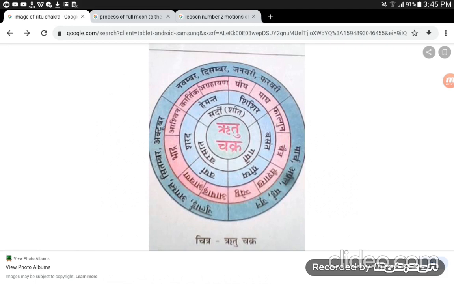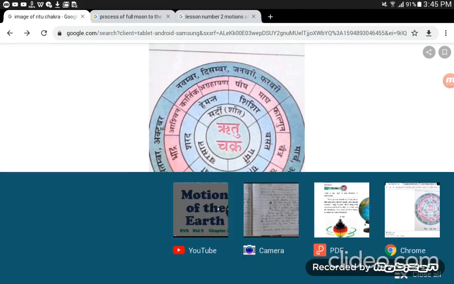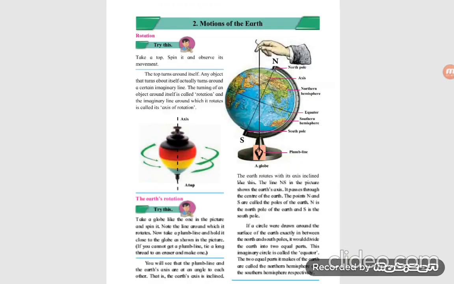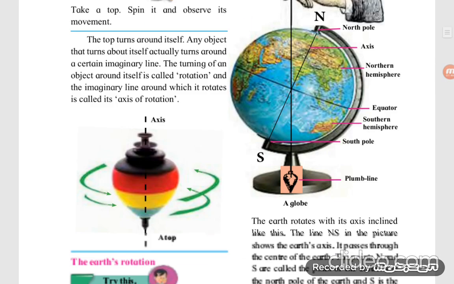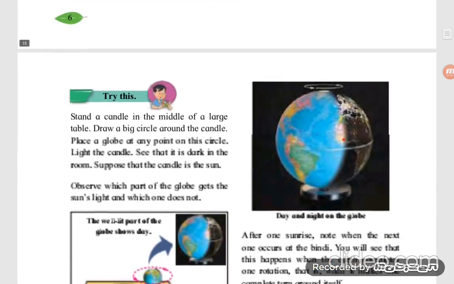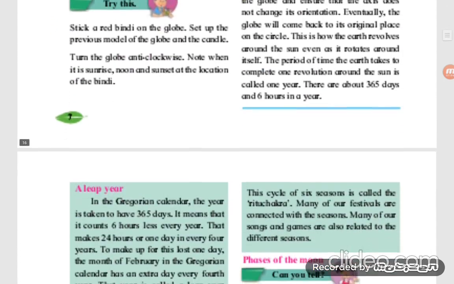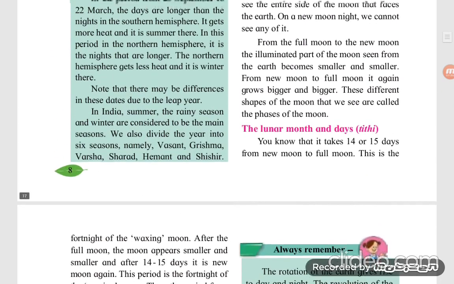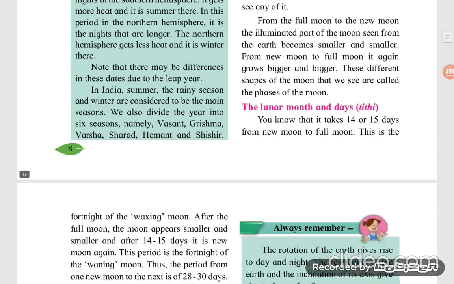The question is: can you tell the changing shapes of the moon that we see? The changing shape of the moon we call the phases of the moon.